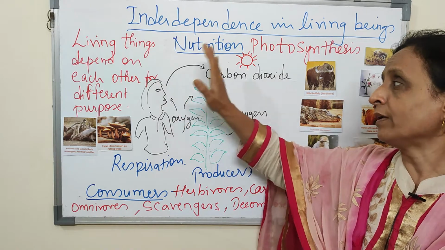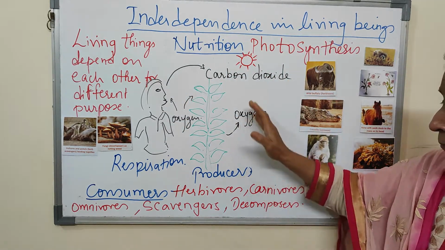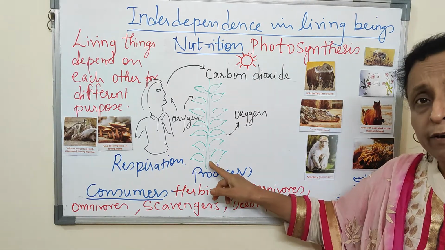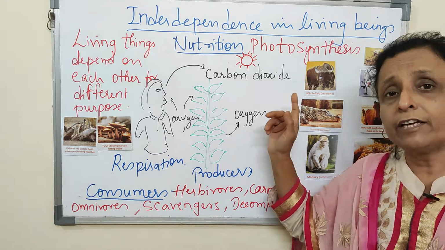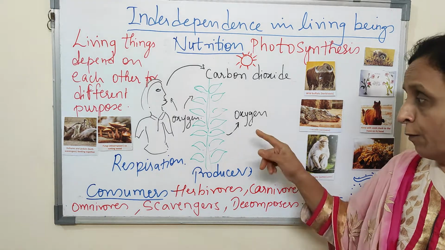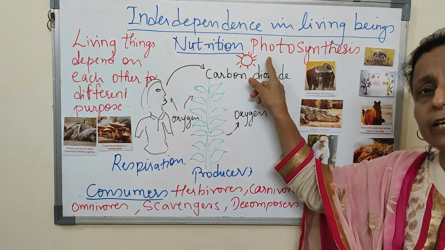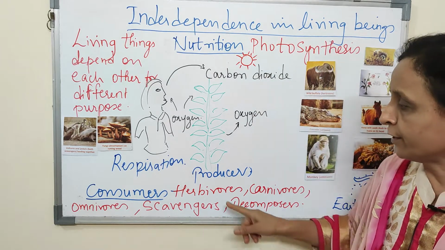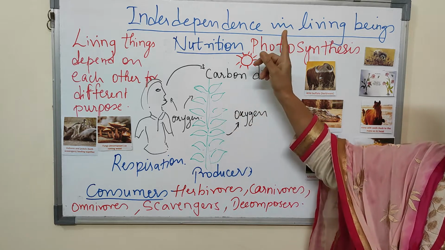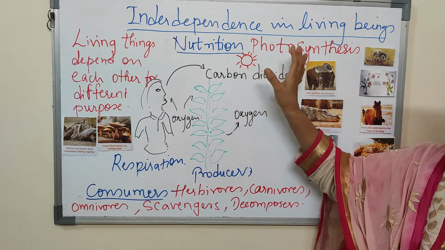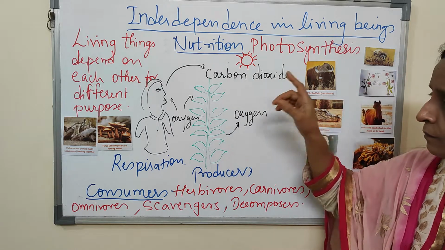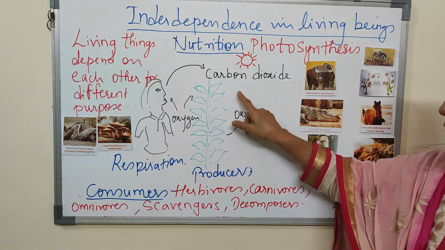So this oxygen we take, carbon dioxide we give. The plants prepare their own food with the help of sunlight, but they have to get nutrition from the soil. They have to get the raw material for synthesizing the food. From sunlight they'll only get the energy. So they are the primary producers. They take in nutrition from the soil, energy from the sunlight, and carbon dioxide from the atmosphere, and prepare their own food. So this is the cycle which goes on here.